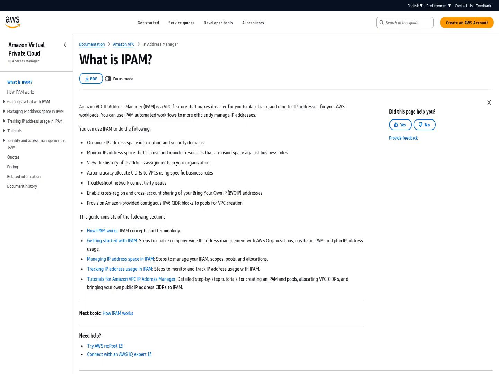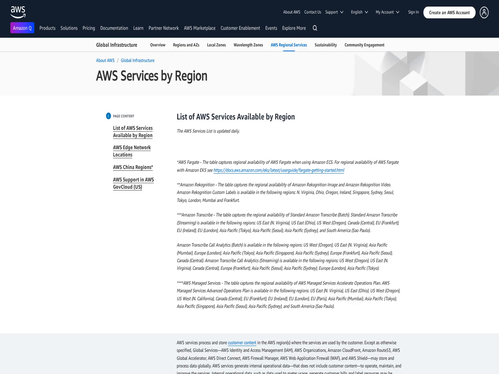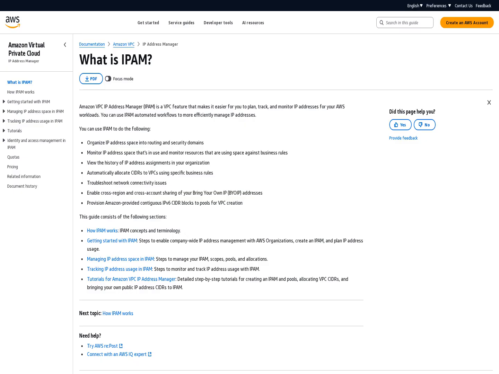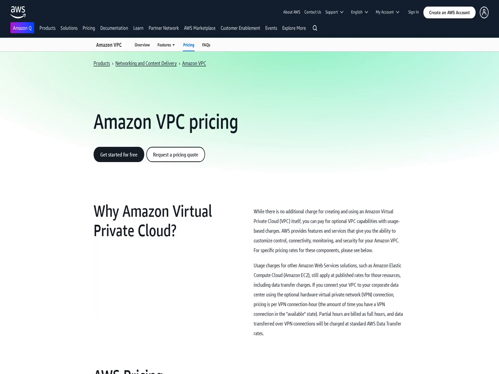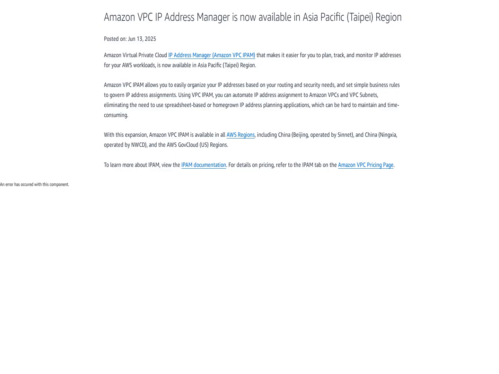Amazon VPC IP Address Manager is now available in the Asia-Pacific region, making it easier for you to plan, track, and monitor IP addresses for your AWS workloads. This service enables you to easily organize your IP addresses based on your routing and security needs, and set simple business rules to govern IP address assignments. With Amazon VPC IP Address Manager, you can automate IP address assignment to Amazon VPCs and VPC subnets, eliminating the need to use spreadsheet-based or homegrown IP address planning applications.